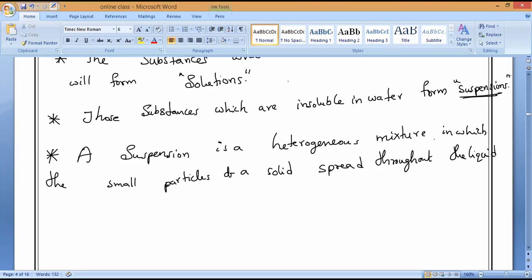It will spread, but does it dissolve or not? That is my question. Who will answer? Johan, Harini, will it dissolve or not? They will spread, but is it dissolving?